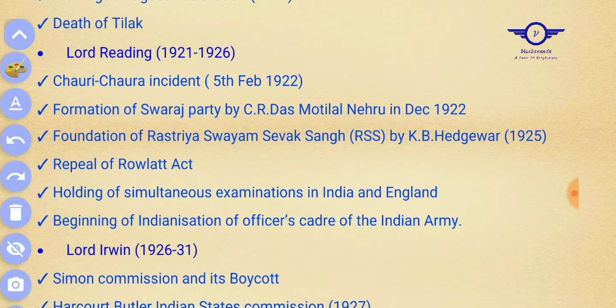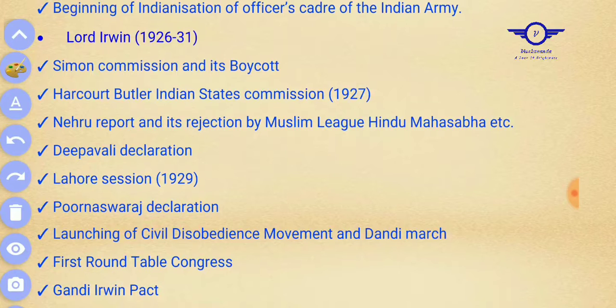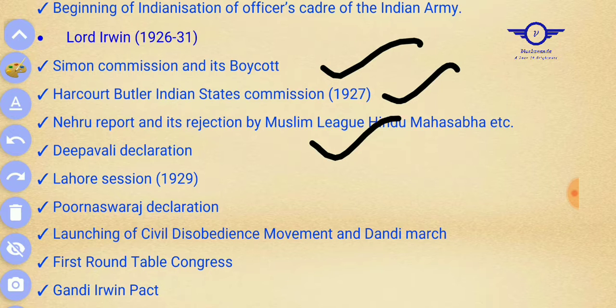Then came Lord Irwin. His tenure was 1926 to 1931. The appointment of the Simon Commission took place under his tenure, and the Harcourt Butler Indian States Commission. The Simon Commission came to India in 1927. Remember it. Nehru Report also: the Nehru Report and its rejection by the Muslim League, Hindu Mahasabha, etc. Nehru presented his report, and there was the Deepavali Declaration.